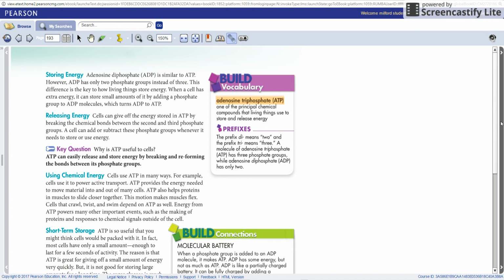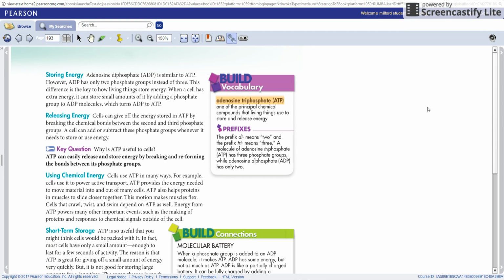Storing energy. Adenosine diphosphate, ADP, is similar to ATP. However, ADP has only two phosphate groups instead of three. This difference is the key to how living things store energy. When a cell has extra energy, it can store small amounts of it by adding a phosphate group to ADP molecules, which turns ADP to ATP. Cells can give off the energy stored in ATP by breaking the chemical bonds between the second and third phosphate groups. A cell can add or subtract these phosphate groups whenever it needs to store or use energy.